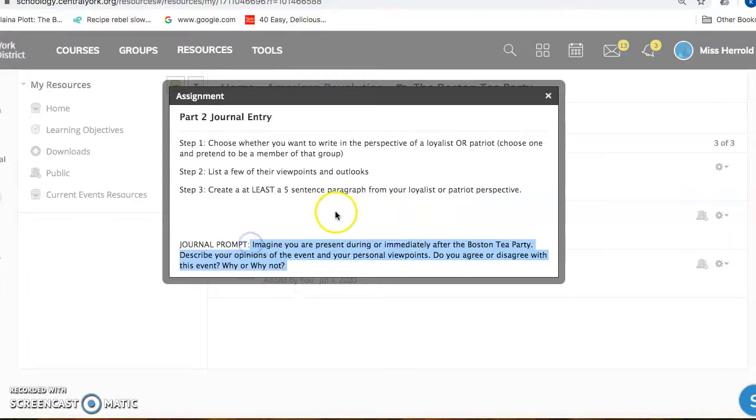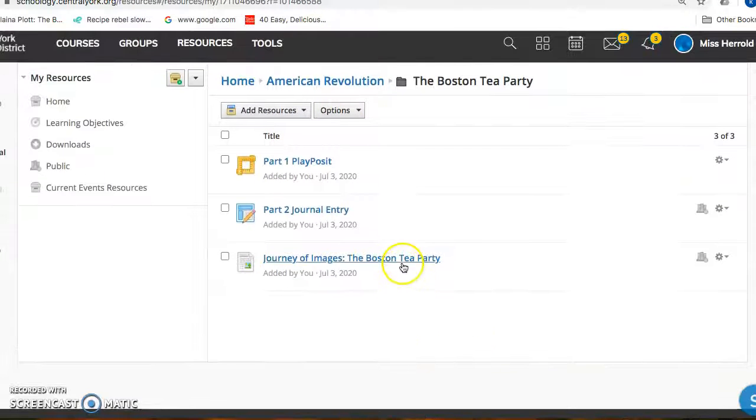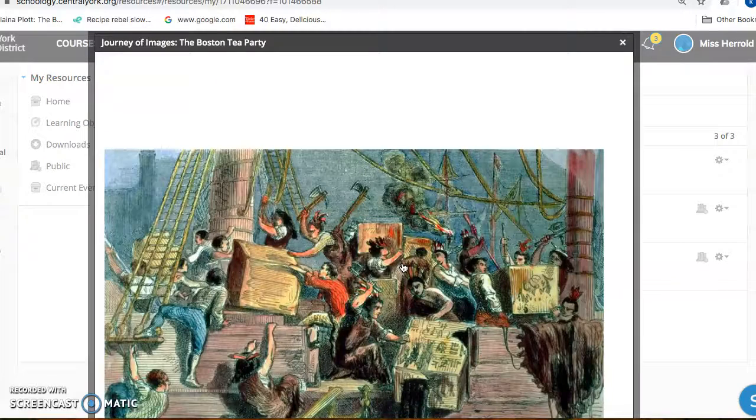The journal prompt is as follows. Imagine you are present during or immediately after the Boston Tea Party. Describe your opinions of the event and your personal viewpoints. Do you agree or disagree with this event? Why or why not? When you are finished, there is a supplemental activity, Journey of Images, the Boston Tea Party.